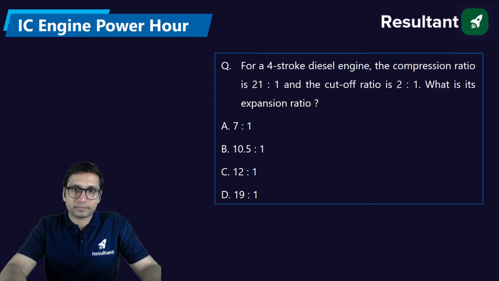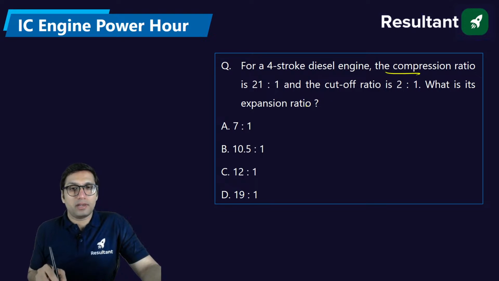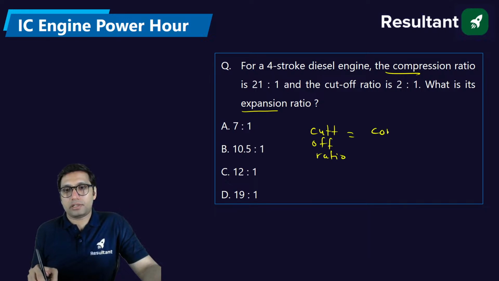Okay. For a 4-stroke diesel engine, the compression ratio is 21:1. The cutoff ratio is 2:1. What is the expansion ratio? So we know compression ratio is given. I hope you remember we have discussed this formula, that cutoff ratio is equal to compression ratio to the expansion ratio.